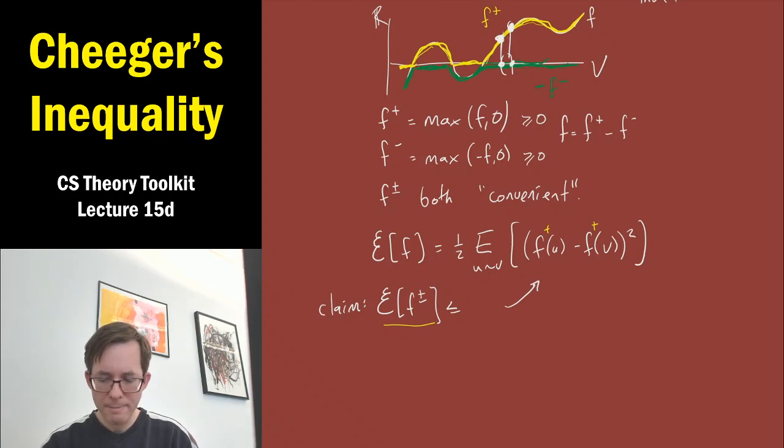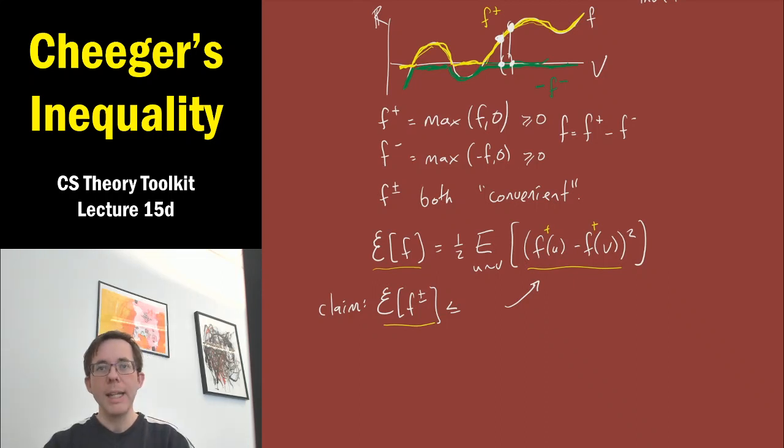So nothing changes. But other things could happen. It could be that for a particular edge uv, f's values were both negative. In that case, this square difference would be contributing positively to the quadratic form of f, but in f plus, you'd just be getting 0 minus 0 squared. So you'd be getting less in the quadratic form for f plus.